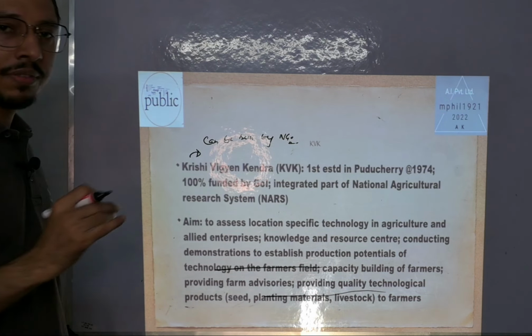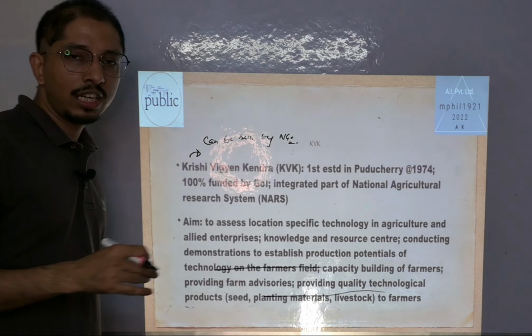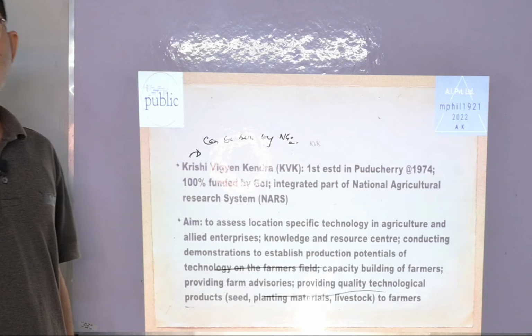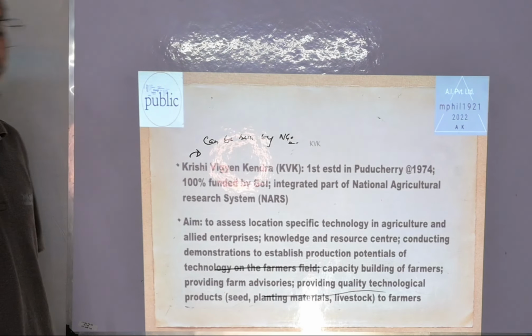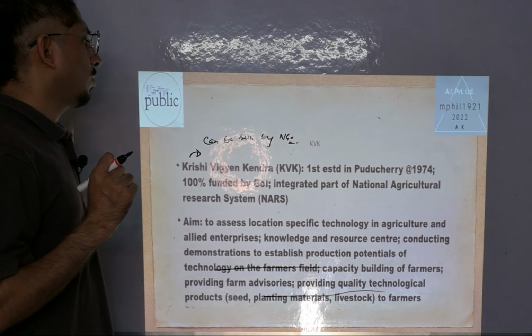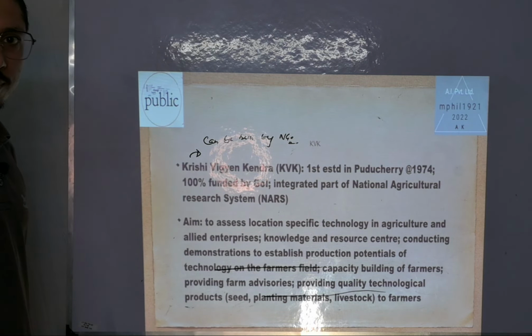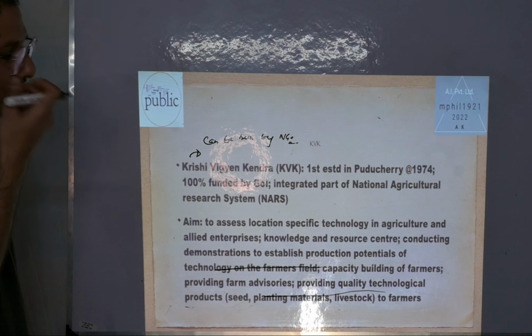Each and every Krishi Vigyan Kendra is associated with either the Indian Council of Agricultural Research, a State Agricultural University, or a Central Agricultural University. It is an integrated part of the National Agricultural Research System and provides extension services to farmers also.